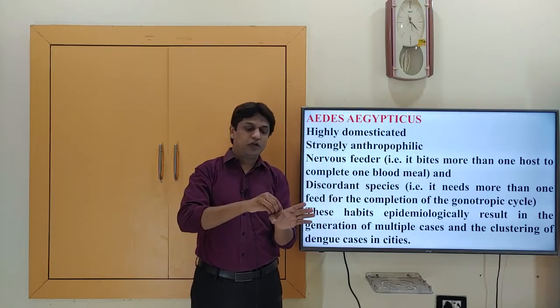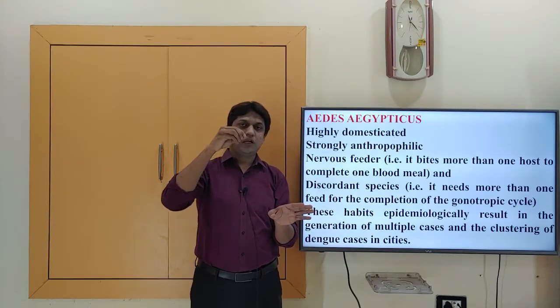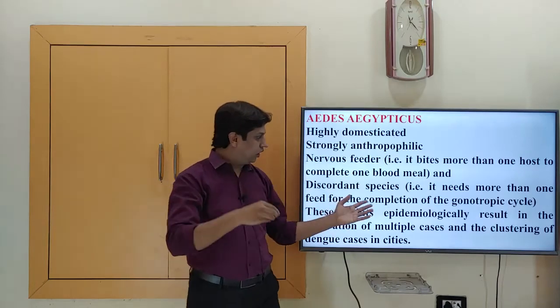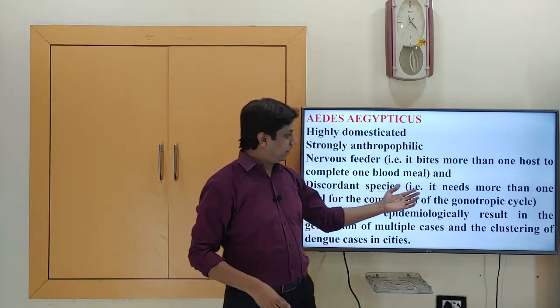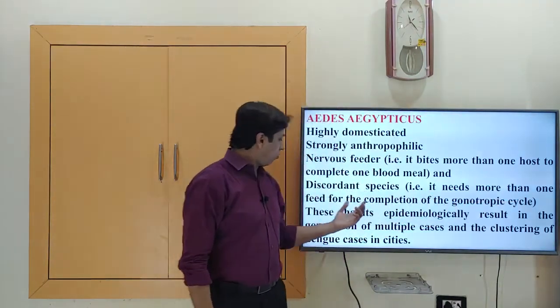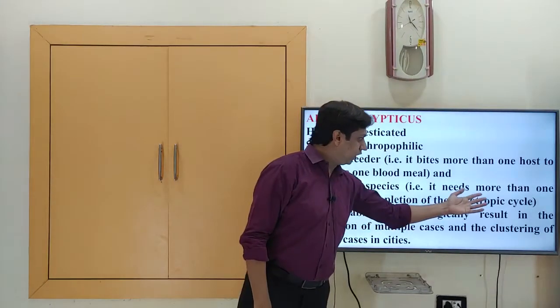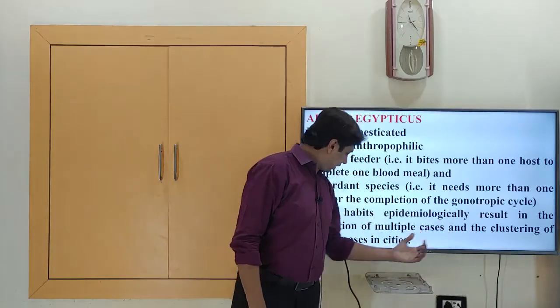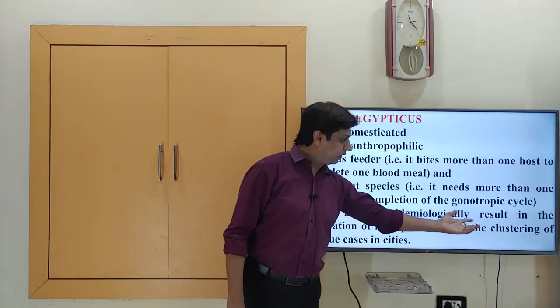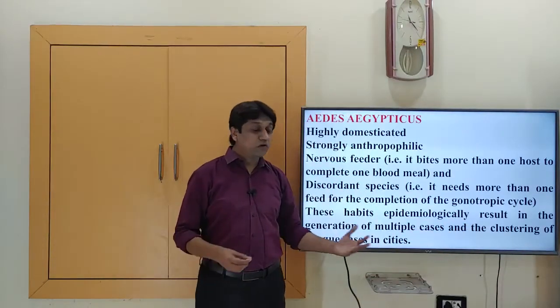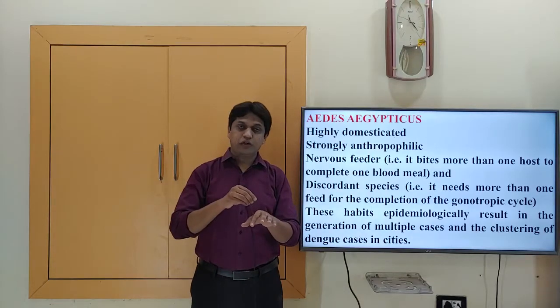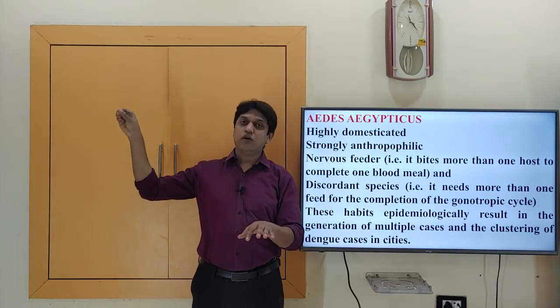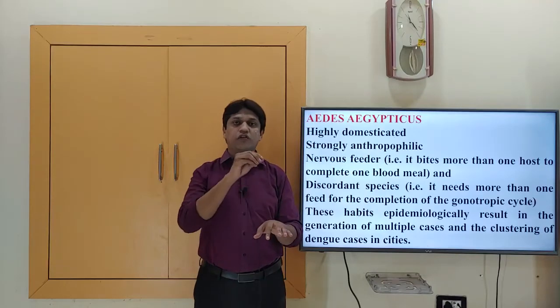When they bite one, they suck the blood, but it is not sufficient. So they are known as discordant species, that is, it needs more than one feed for the completion of the gonotrophic cycle. These habits epidemiologically result in the generation of multiple cases and clustering of dengue cases in the cities. That is, the mosquito will bite more than one person to complete its gonotrophic cycle.